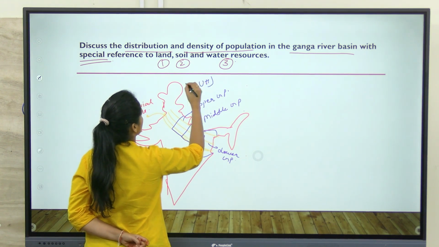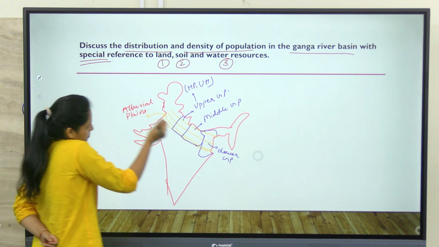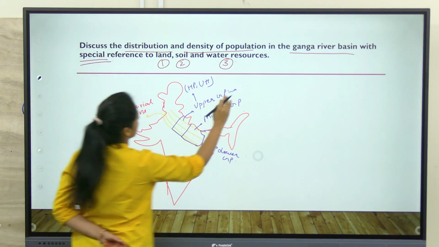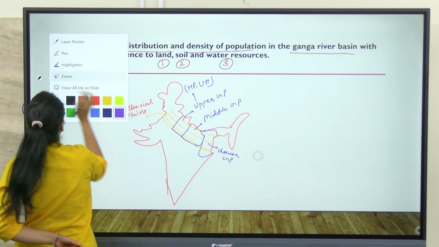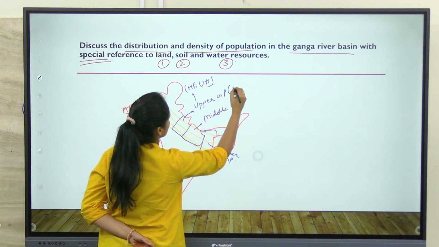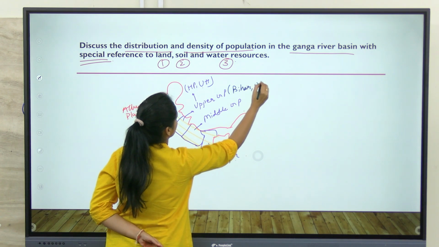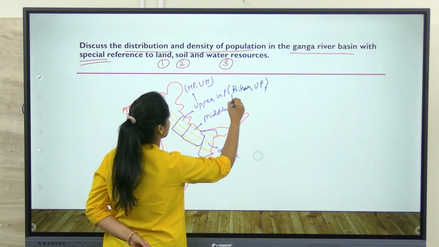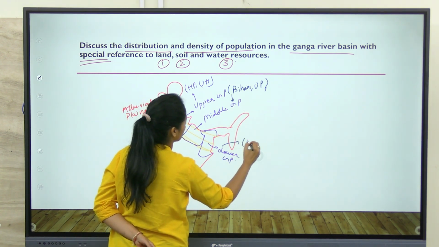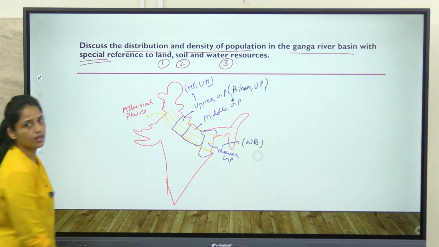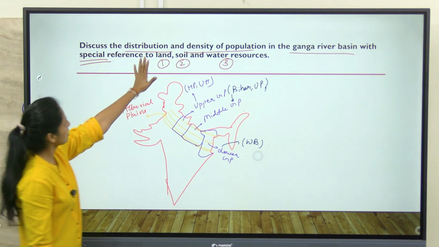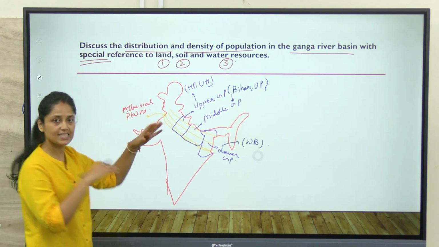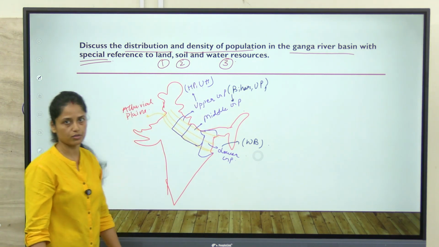Okay, so basically, which states are included here? Himachal Pradesh, Uttarakhand. Okay, and which main states are here? So, Bihar, UP. And for lower Ganga plain, it is West Bengal. Okay, so first we will discuss the density of population in these regions. Then we will discuss the reasons based on land, soil and water resources.